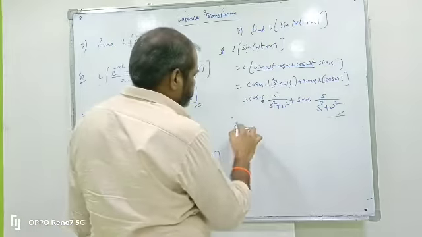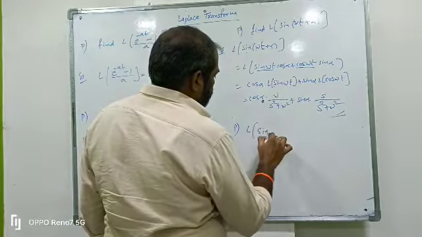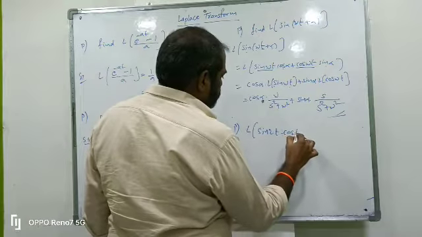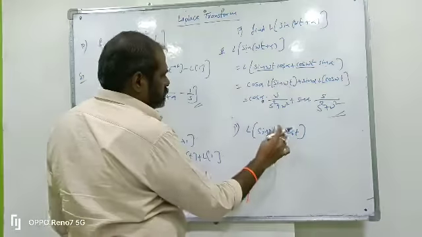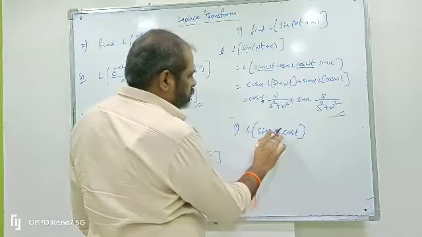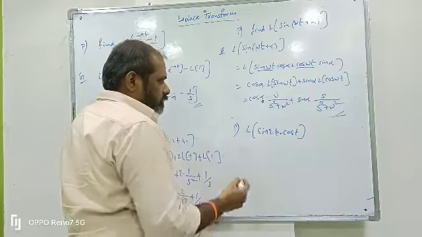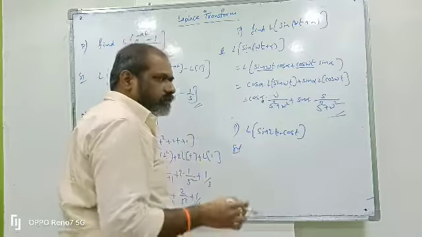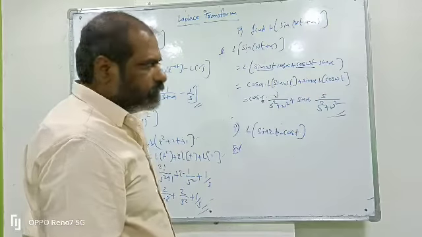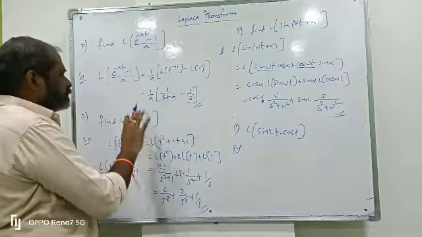Next one is L of sin 2t into cos t. Sin 2t into cos t: the linear property is not applicable for a product. The linear property is applicable only for minus and plus.